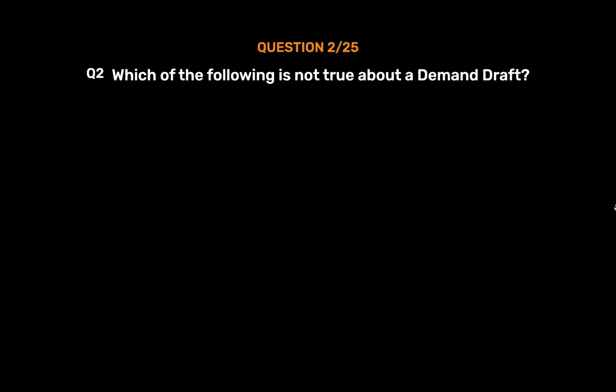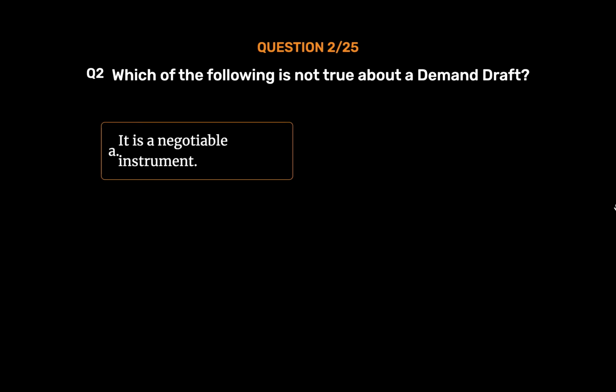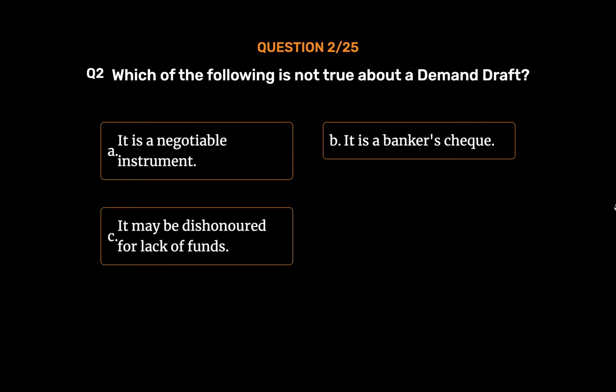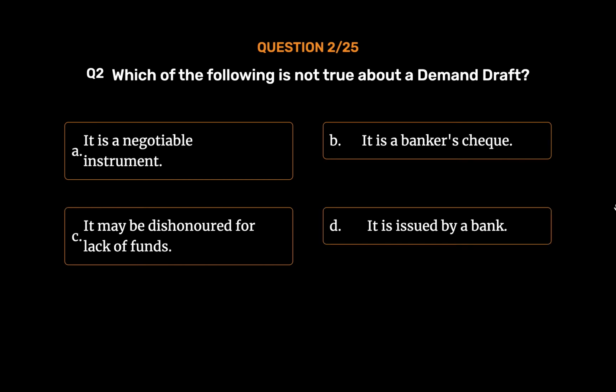Question number 2. Which of the following is not true about a demand draft? Option A. It is a negotiable instrument. Option B. It is a banker's check. Option C. It may be dishonored for lack of funds. Option D. It is issued by a bank. The correct answer is Option C.